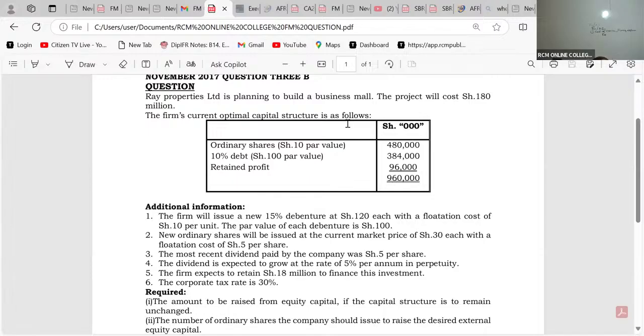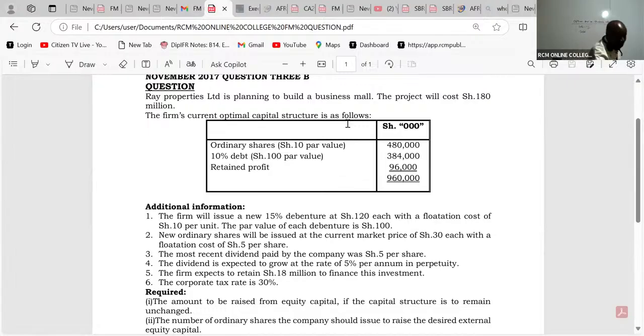So the first thing that a good student should be able to do is to give us the optimal capital structure weights. We have two of them: we have equity and then we have debt.